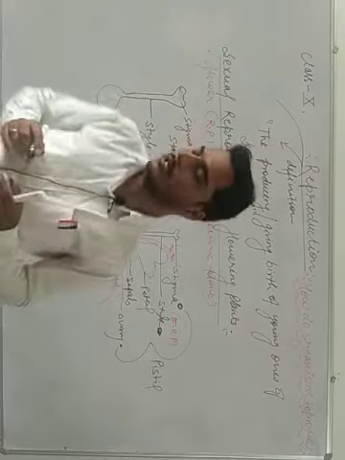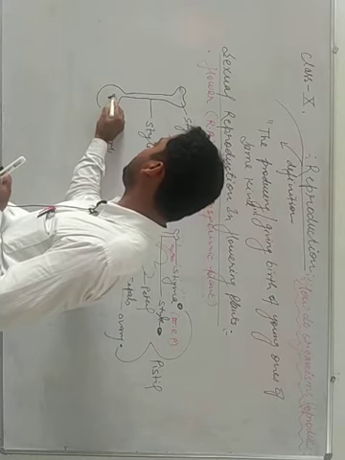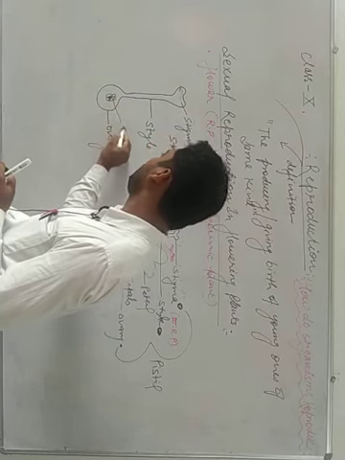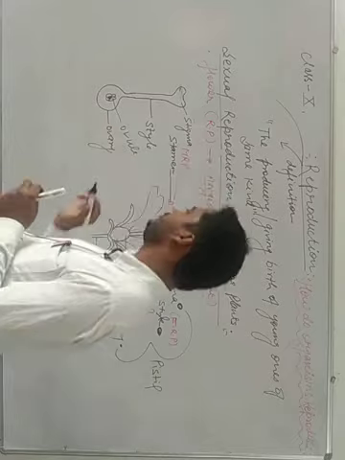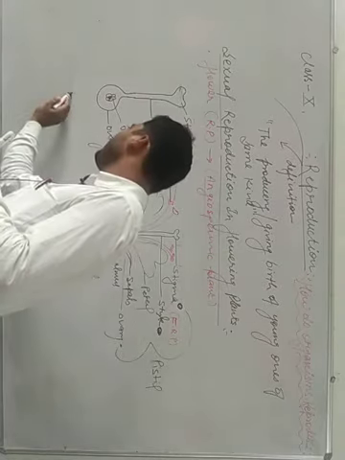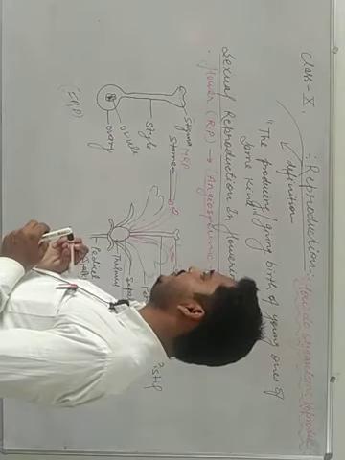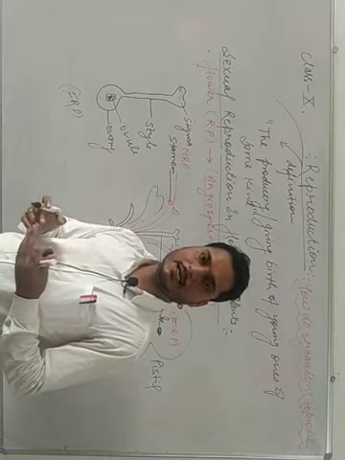Inside the ovary, ovules are present. This is the female reproductive part. We will discuss the embryo sac later.